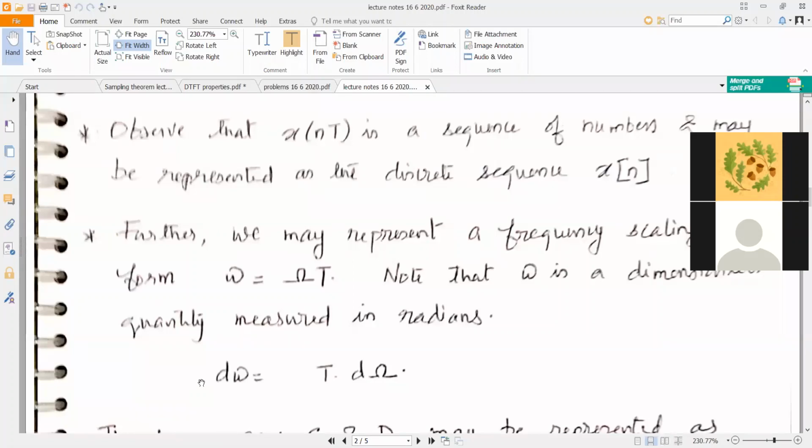Capital omega. Okay, so we are using the same representation. Capital omega refers to a continuous frequency. Now we are introducing a new variable small omega.